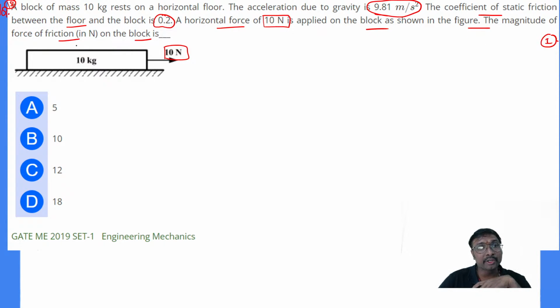The magnitude of the friction on the block, what is it? The coefficient of static friction between the floor and the block is 0.2, and a horizontal force of 10 Newton is applied on the block as shown in the figure. What is the friction developed on the block? If the friction is lesser than this force, it will be selected, but if the maximum friction is greater than this, we have to select that. So what is the maximum possible frictional force?